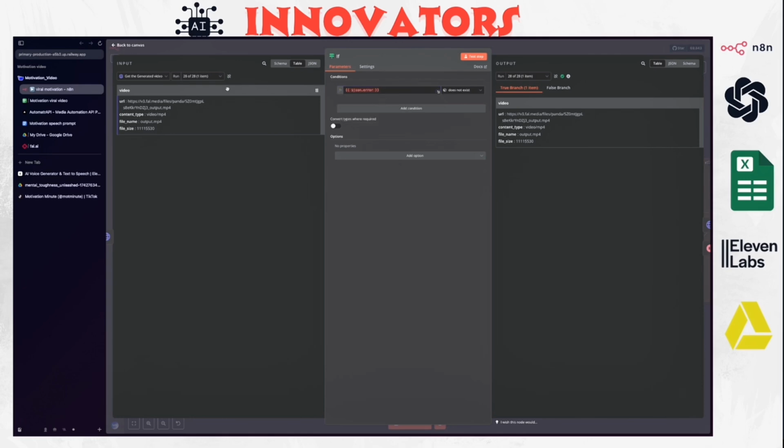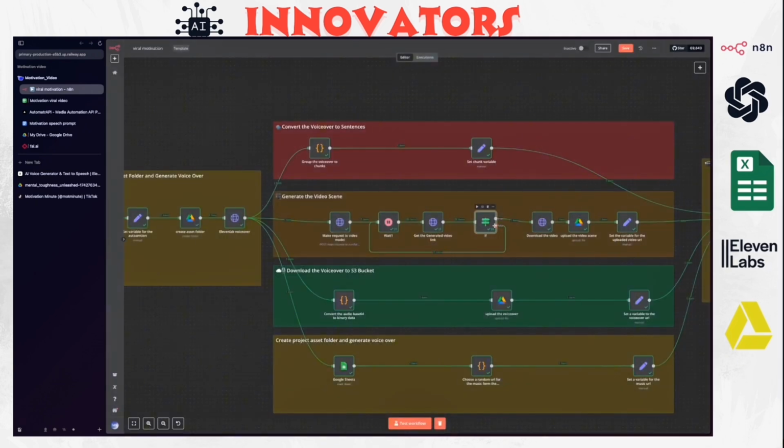Because if there's an error, it means it's still processing. If it's still processing, it means we need to wait again, get the link, and try to see if it's done or not. If it's not, we're going to keep looping until it's completely done.